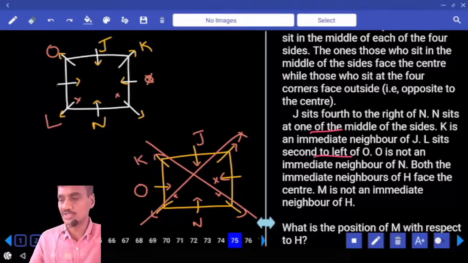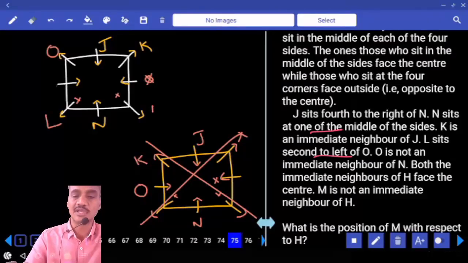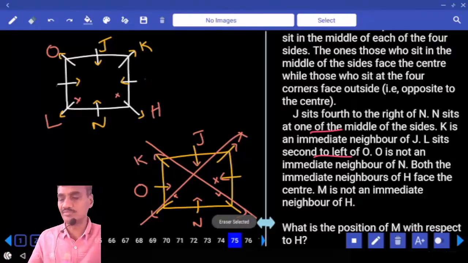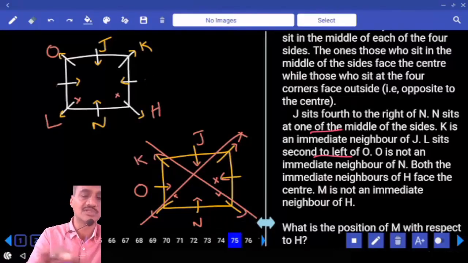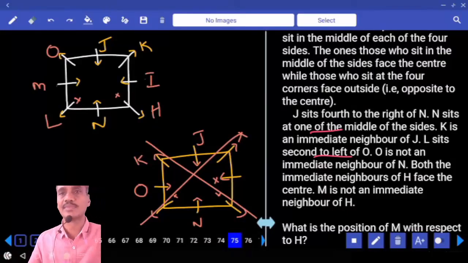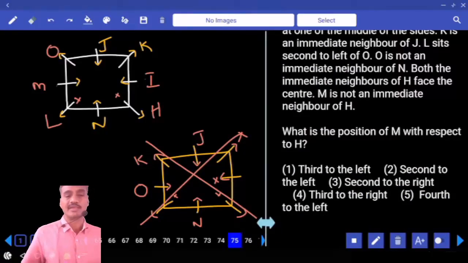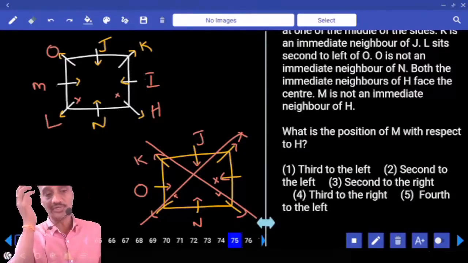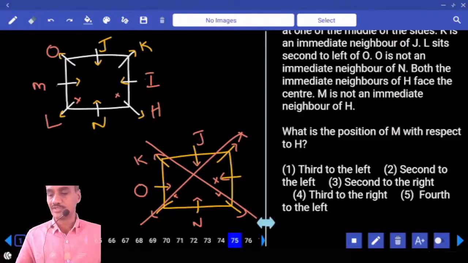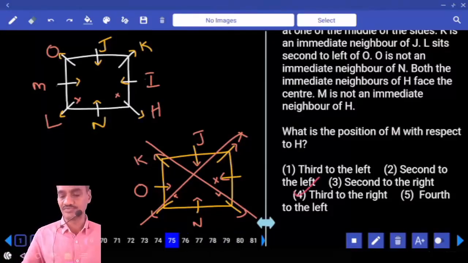Then, both the immediate neighbors of H face the center. Immediate neighbors of H facing towards the center means H, where should this H be? H must be at the corner. Among the corners, this is the only corner left over, H is here. Then next one, M is not an immediate neighbor of H, M is here. And who is the person left over here? I is the person left, I is here. Then, what is the position of M with respect to H? M with respect to H, 1, 2, 3, third to the right or fifth to the left? Third to the right or fifth to the left, choice fine.